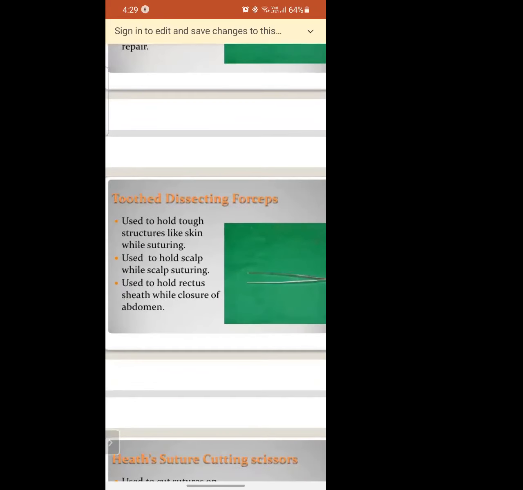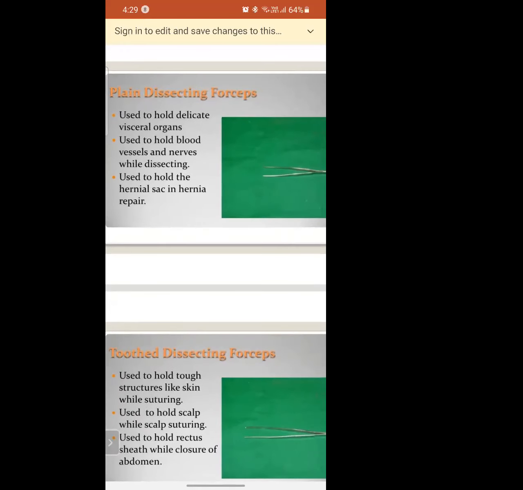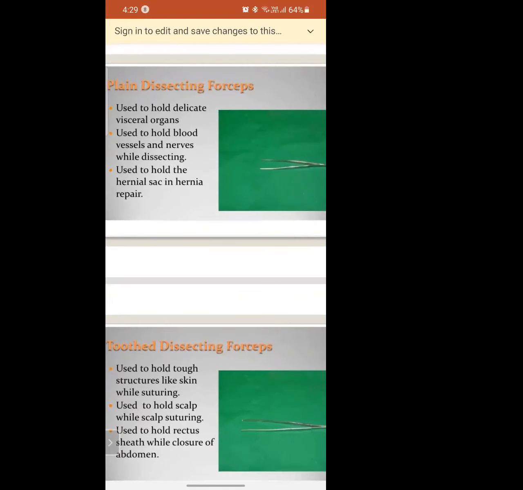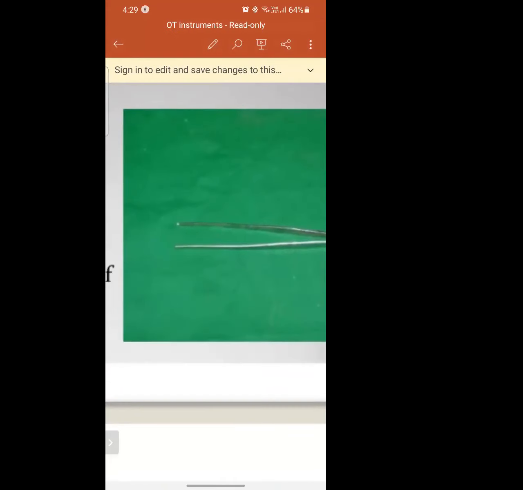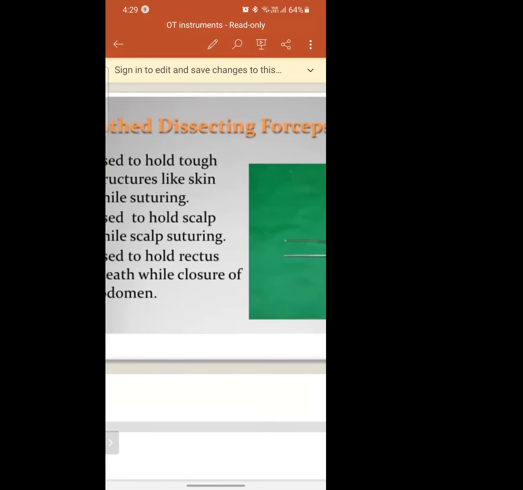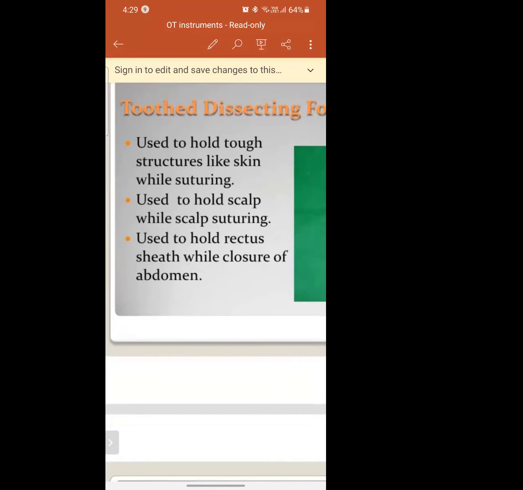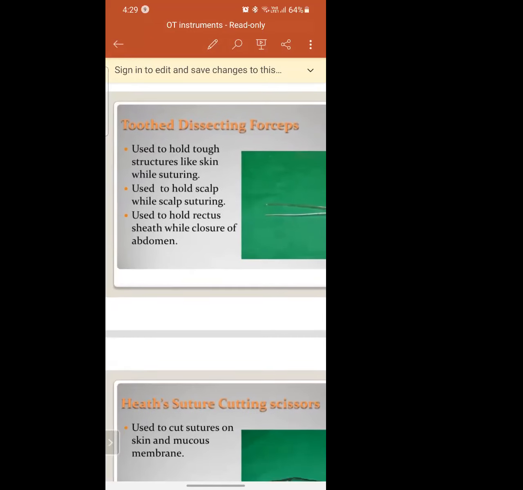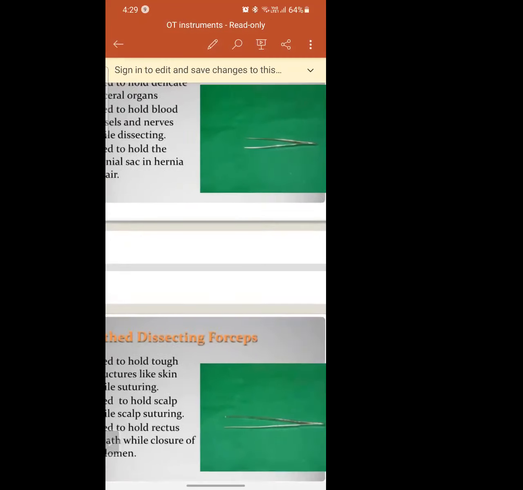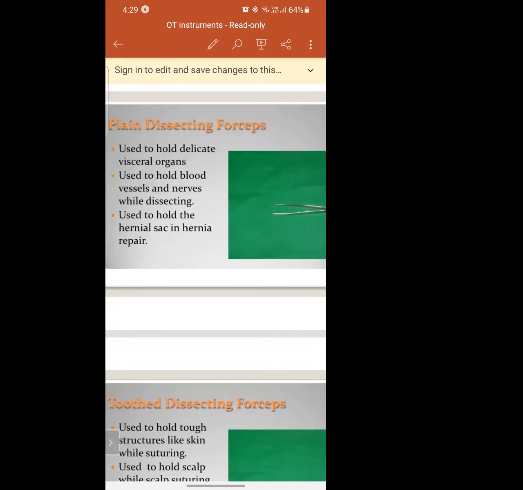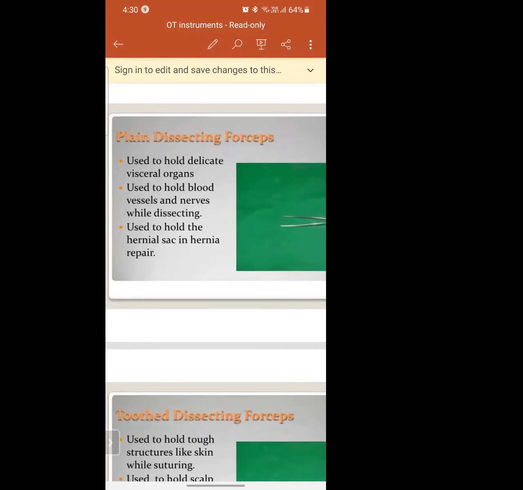Then this is the toothed dissecting one. The plain dissecting one we use for minute particles or blood vessels after the cut. This is the toothed dissecting forceps. The tip of the forceps will be toothed, minute teeth will be present. If you touch it, you will feel the sharpness. And this is used to hold rough structures. After you cut, the plain dissecting forceps helps to hold.